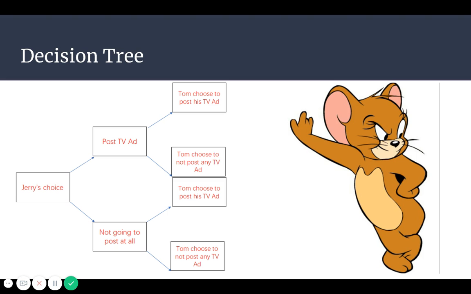So in this decision tree, Jerry's choice can be post TV ad or not. And Tom can choose to post a TV ad if Jerry posted, or he can choose not to post anything when Jerry posted. Or he can choose to post a TV ad when Jerry is not going to, or he can choose not to post a TV ad when Jerry is not going to.